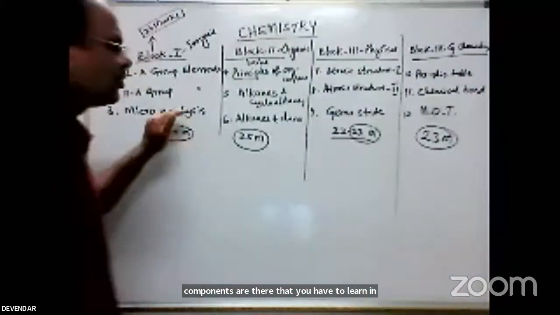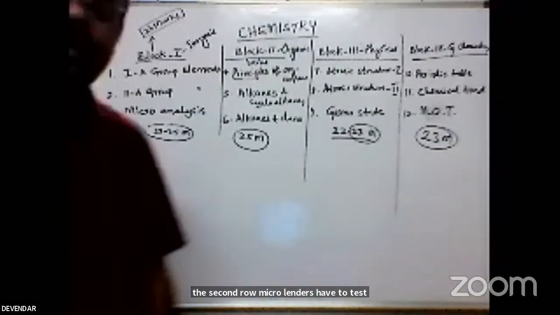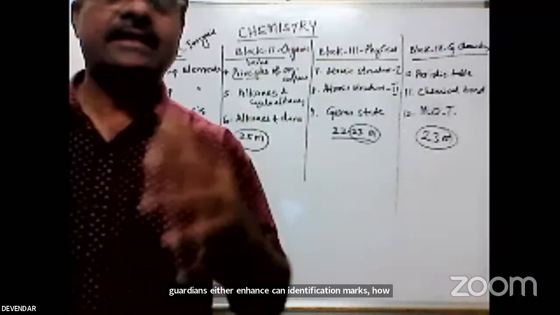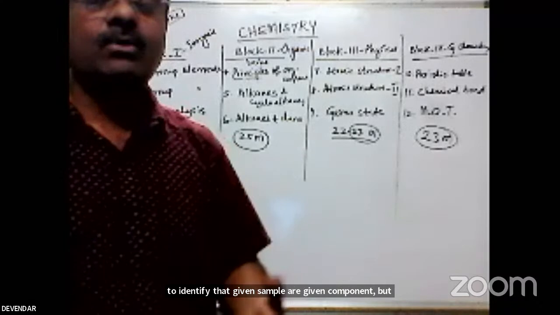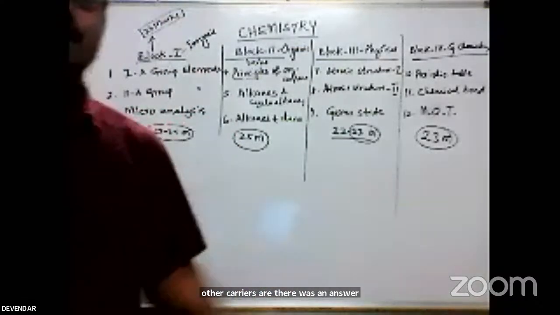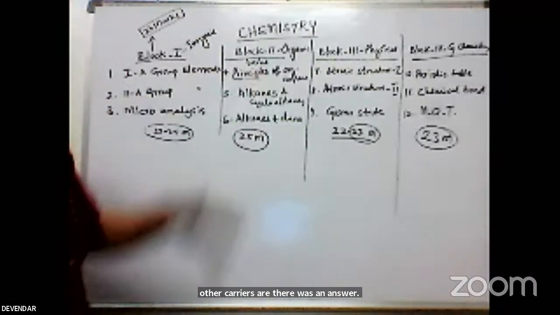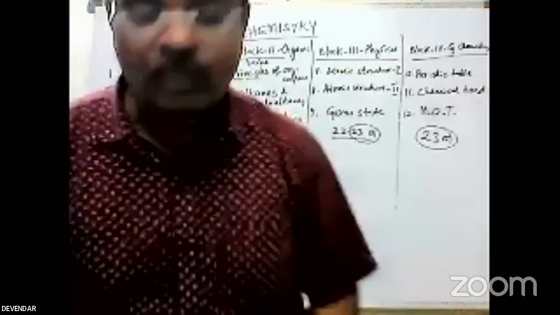Microanalysis: how to test the cations and anions. You can identify, with identification marks, how to identify a given sample or compound. What cations are there? What anions are there? What tests are there? What are you using for this? These are the basic principles. Alkanes are only what you get in this one. These are the topics. I hope you can understand our syllabus.